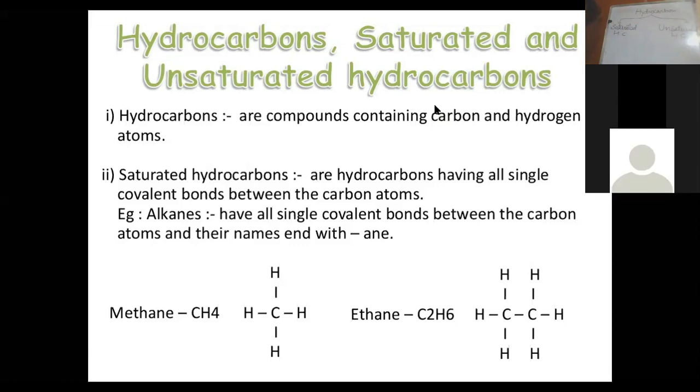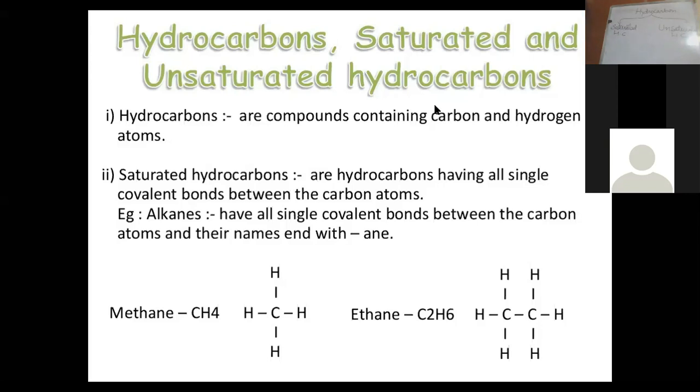It means that they are able to share a single pair of electrons, where the carbon and carbon, or the carbon and hydrogen, are attached through the single bond. The hydrocarbon having the single bond between the carbon atoms is called saturated hydrocarbon.